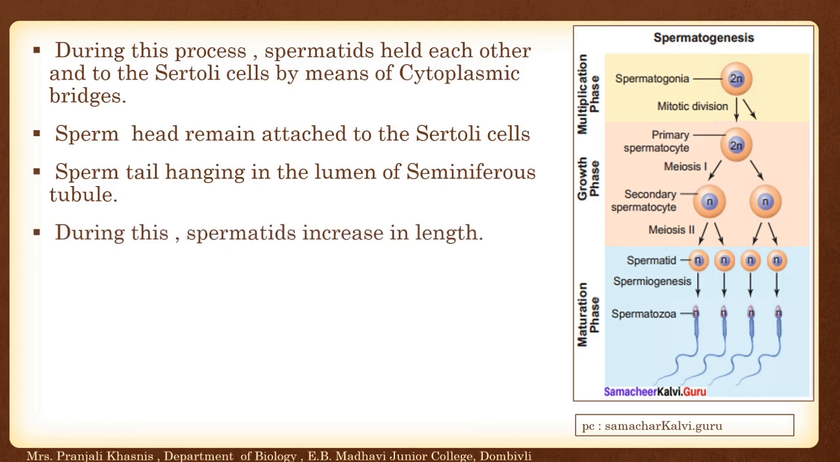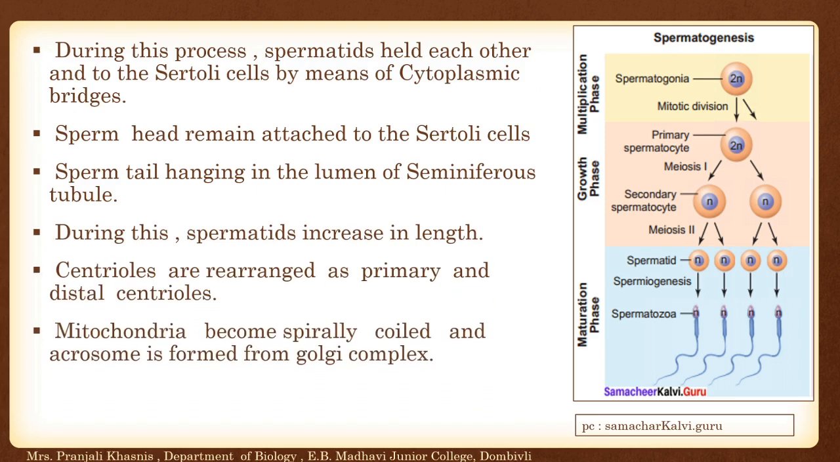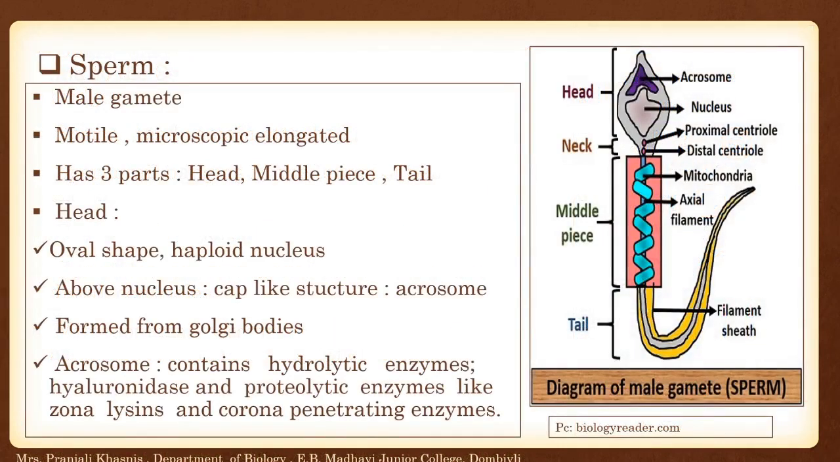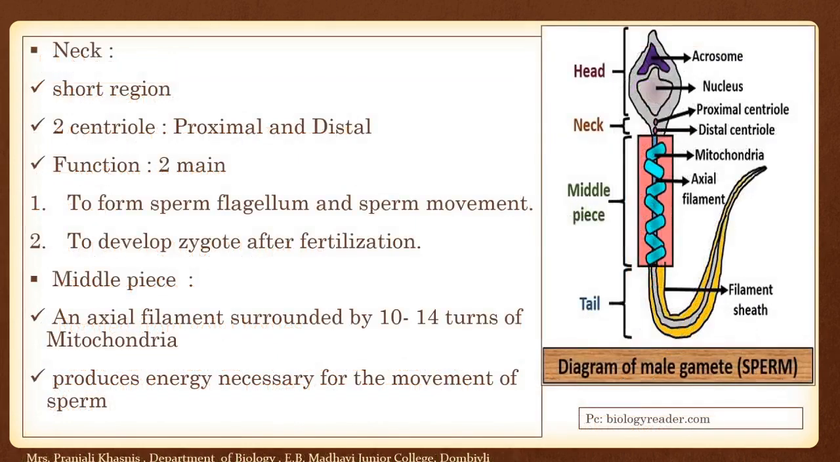The Sertoli cells are the nourishing tissue, with the sperm tail hanging in the lumen of the seminiferous tubule, and during this the spermatids increase in size, mitochondria become spirally coiled and the acrosome is formed from the Golgi complex. Then we have done the structure of sperm. The male gamete, motile and microscopic, has three main parts: head, middle piece, and tail. We have seen this part.